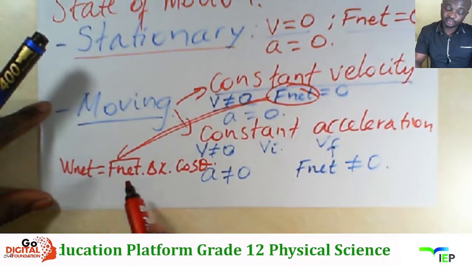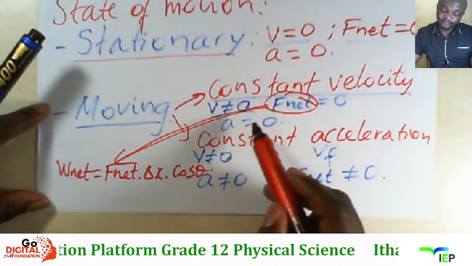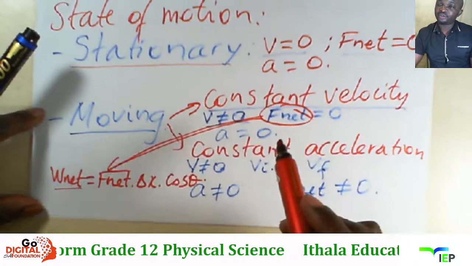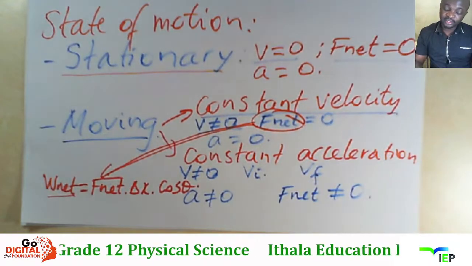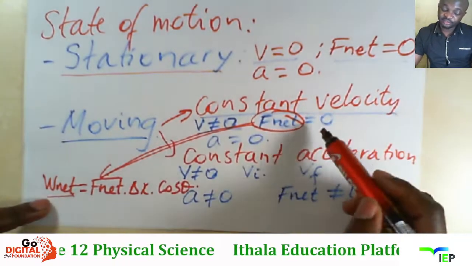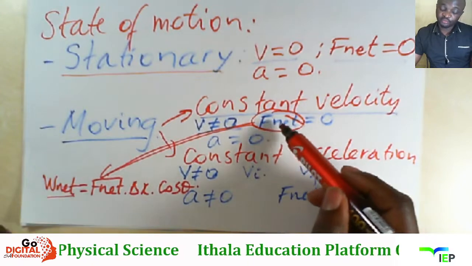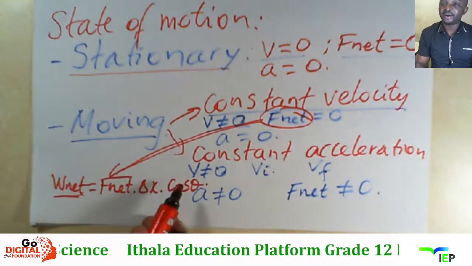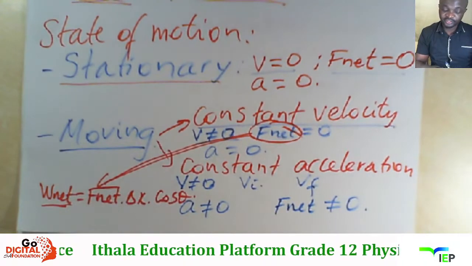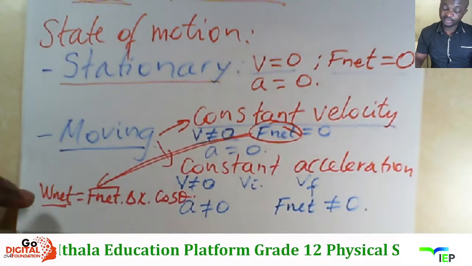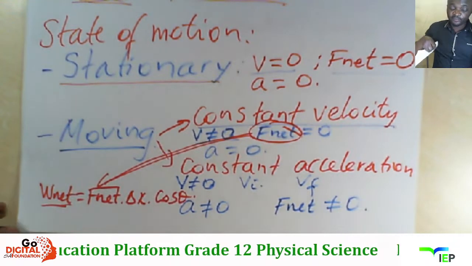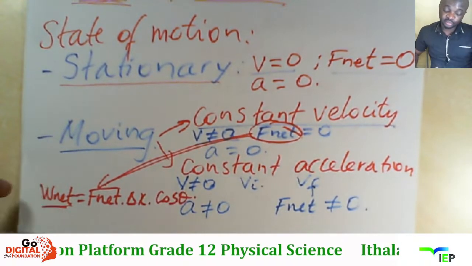So we are going to the net work done will also be 0 if the object is moving at constant velocity. So we are going to constant velocity. You can take it from Newton's laws, work, energy and power as a topic. So everything is related. It is mechanics. Right, now what is the next thing we need to look at?